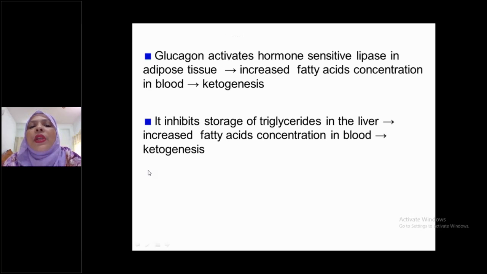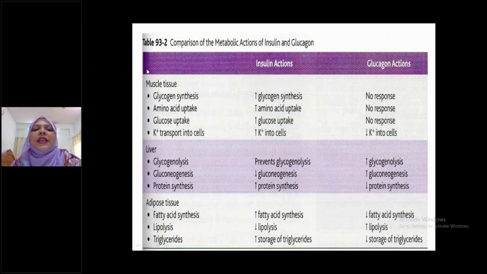So, how glucagon increases hepatic output of glucose and how it causes ketogenesis, we have already discussed. Okay. Now, see the comparison of the metabolic actions of insulin and glucagon. Comparison of metabolic action. See here, I have taken this slide from South Asian Guyton, second edition.